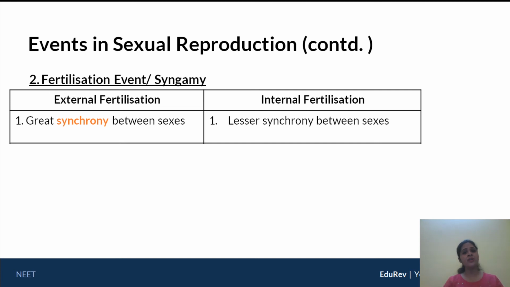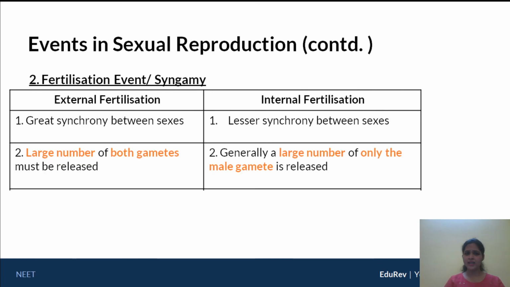Now the question here is, why is great synchrony required? Imagine if the male gave out its sperm at one time and the female gave out its egg cells at a whole other time. If there was no synchrony between the sexes, the probability of these two gametes meeting and fusing is very, very less. So therefore external fertilization requires a greater synchrony as compared to internal fertilization. Let's move on to the next one.